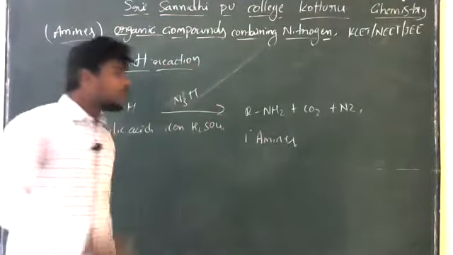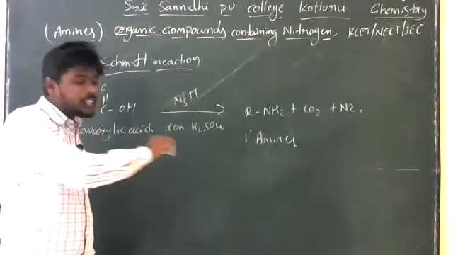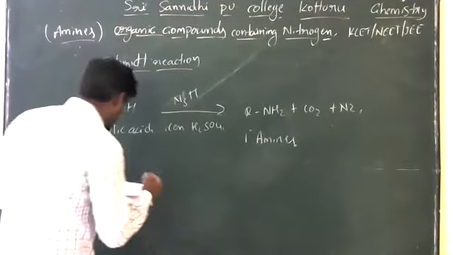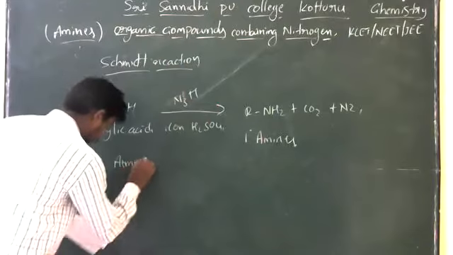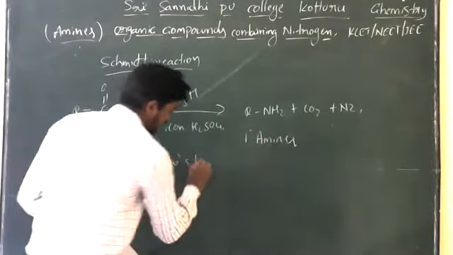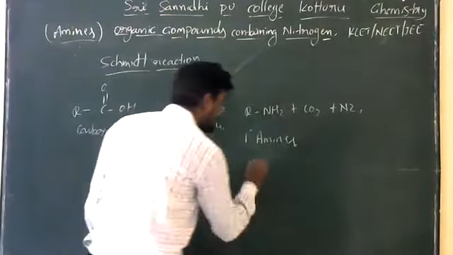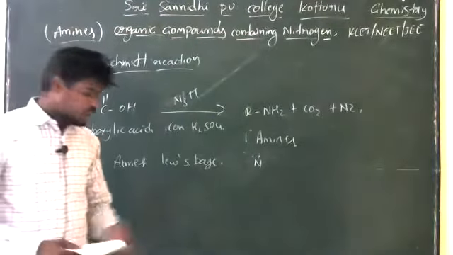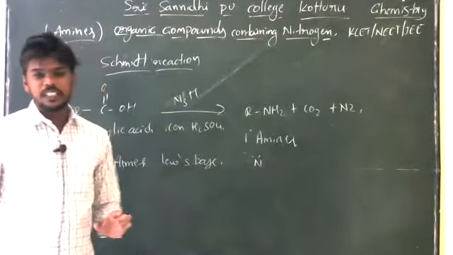And also, what are the properties of amine? The amines are all Lewis base in nature. All amines, aniline, these are all Lewis base. Why? Because they contain a lone pair of electrons on the nitrogen atoms. So that's why all the amines act as a Lewis base.